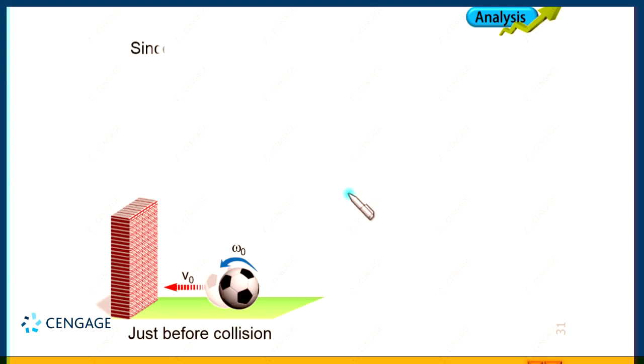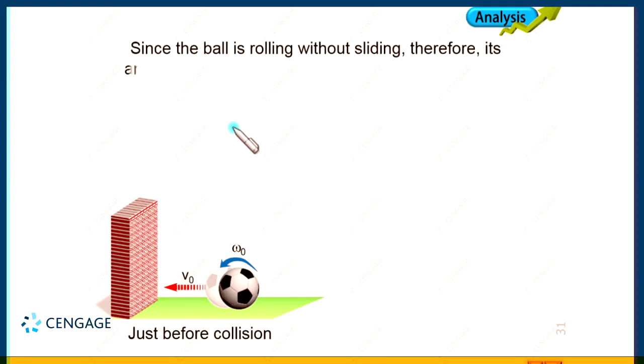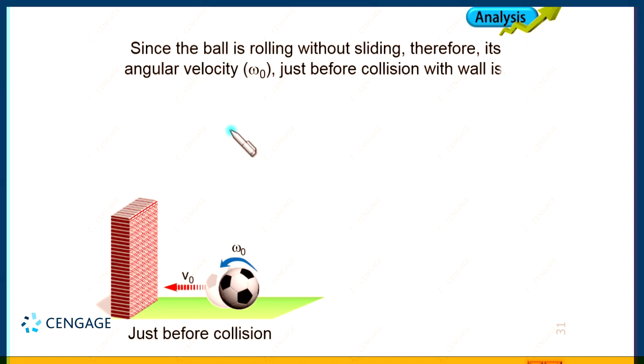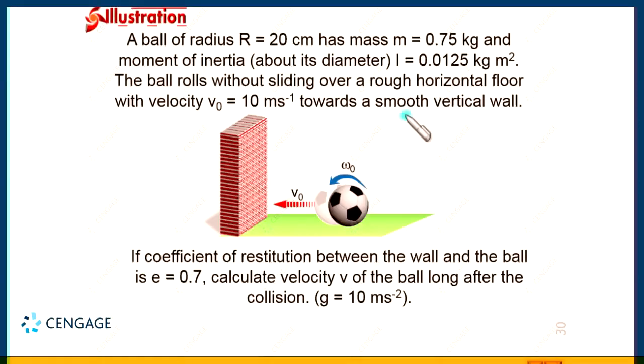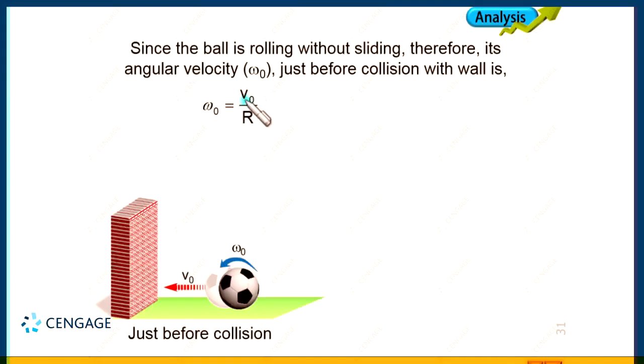The angular velocity of the ball can be calculated by the formula omega naught equal to V naught divided by R. We are given V naught equal to 10 meter per second, and the radius is 20 centimeter. So we substitute 10 divided by 0.2, since this is in meter. So this is 50 radian per second, and the direction should be counterclockwise.